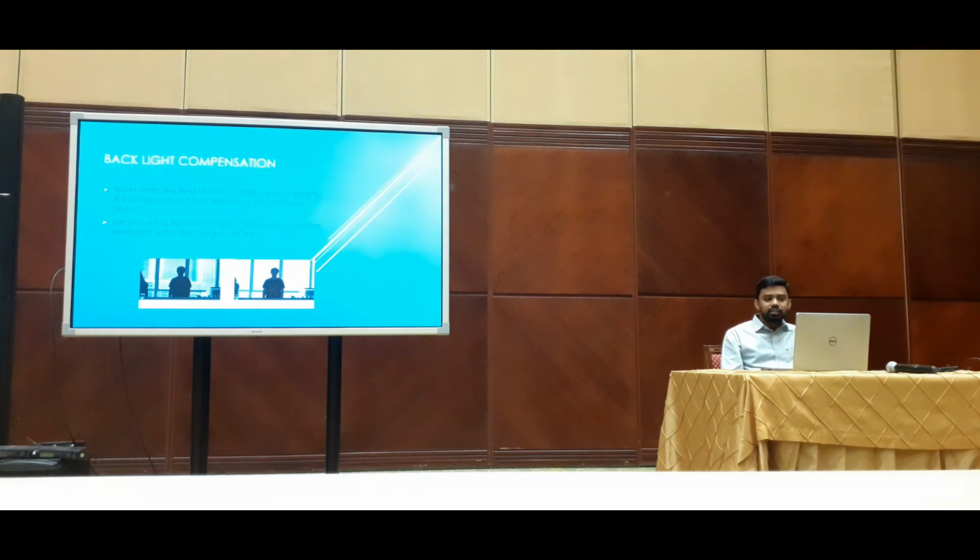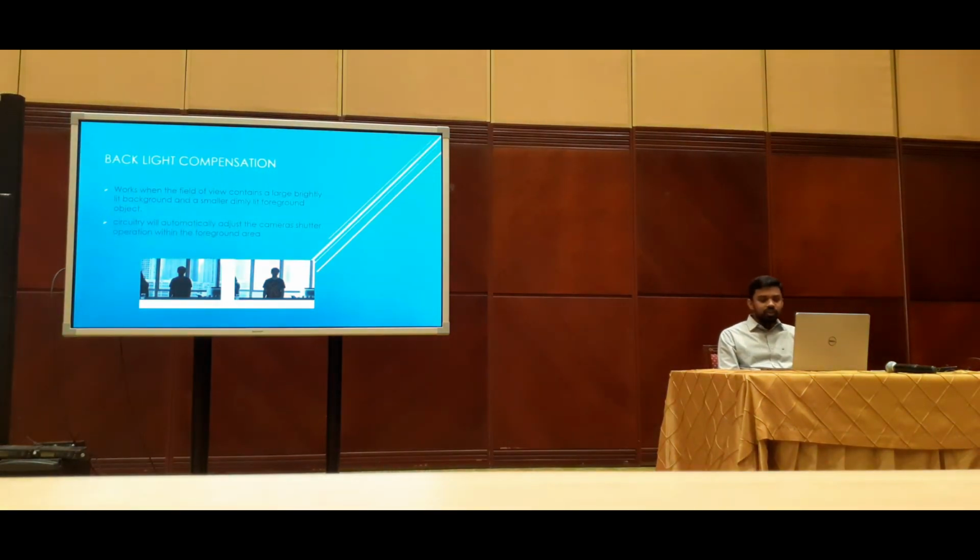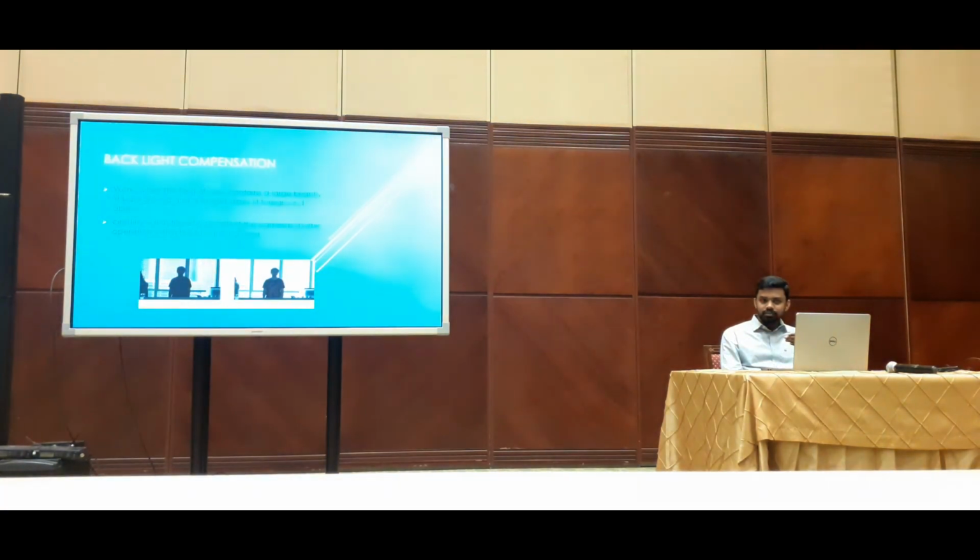Same thing with the BLC, backlight compensation. As the name says, if the backlight is different, it will compensate with the front light. On the picture you will see, because the back has more light, the camera is controlled and you cannot see the front person. So what the BLC will do is dim the front light and normalize it with the back. Still, the person is not clear.